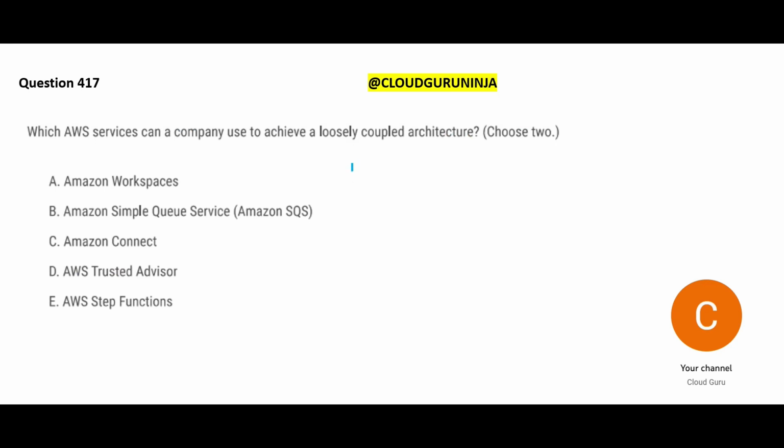So let us look at this next question. Which AWS service can a company use to achieve loosely coupled architecture? So what is the difference between loosely coupled and tightly coupled? Loosely coupled means if one component fails, the other will not fail. Tightly coupled means if one component fails, everything will fail. For example, in a family, if there is only one member who's earning and something happens, that's tightly coupled. If you have multiple earning members, something happens to one member, still the family will not come to the streets. They can still manage and survive on someone else's salary.